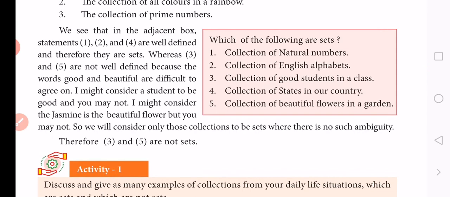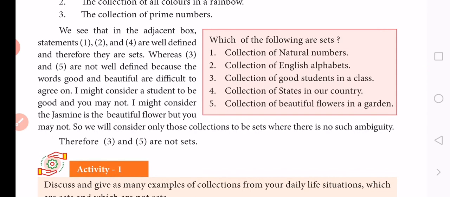So now you have to understand what a set is. If sentences are given, you find which of the following are sets and which are not sets. I think you find it very well. This is the basic concept in set language.